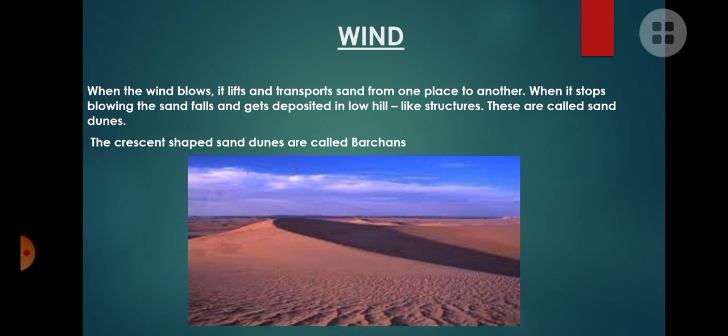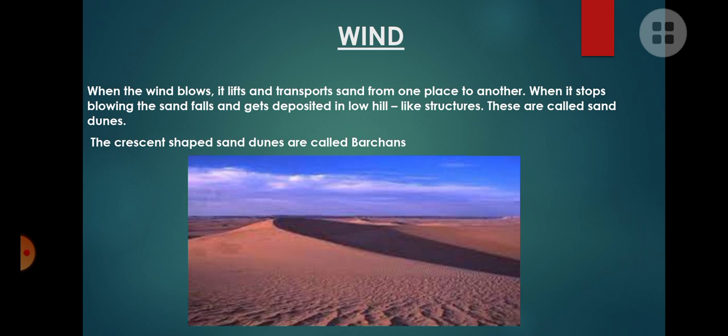And when the wind stops blowing, the sand will stay and be deposited in another place, isn't it? So this type of deposited sand is called sand dunes.